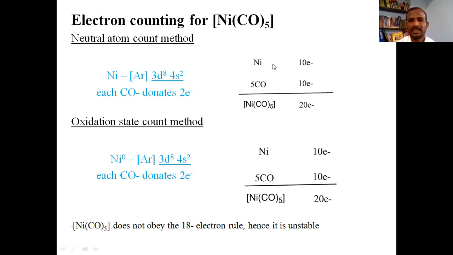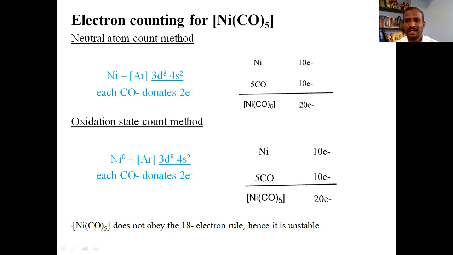There are 5 carbonyl groups, each donates 2 electrons, so the total contributed by 5 carbonyl groups is 10. If you add these two, you will get 20.